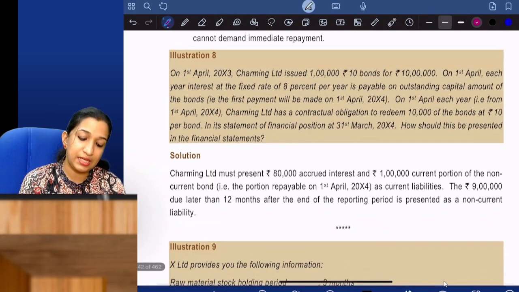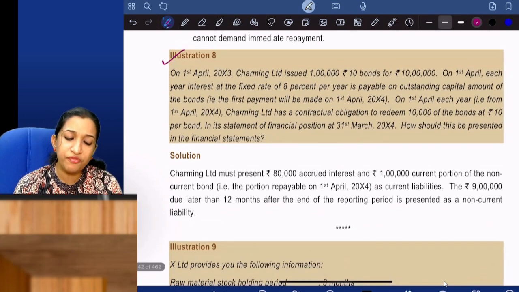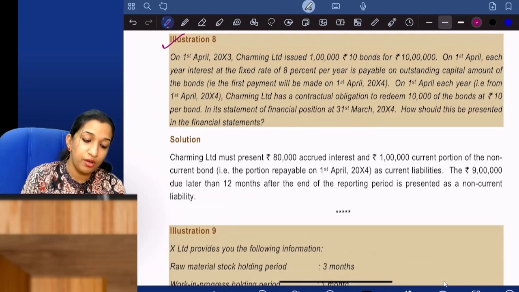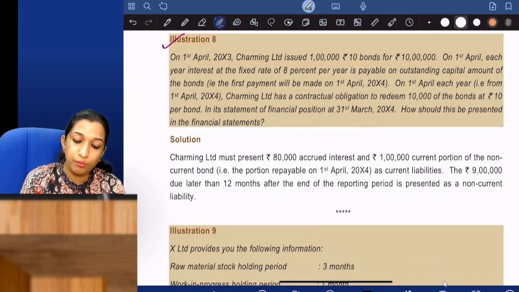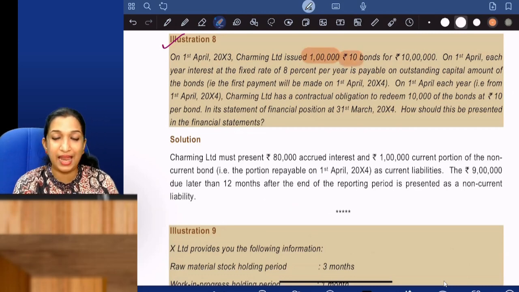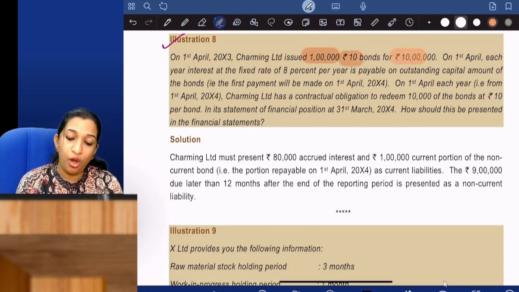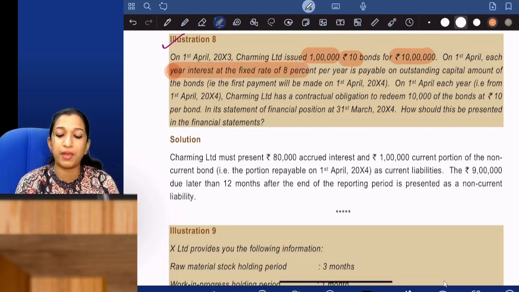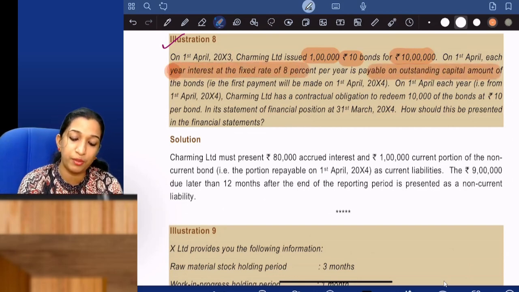Now, question number 8. On 1st April 2013, Charming Limited issued 1 lakh bonds of rupees 10 each. 10 lakhs is the value of bonds. On 1st April each year, interest at the fixed rate of 8% per year is payable on the outstanding capital amount of the bonds.